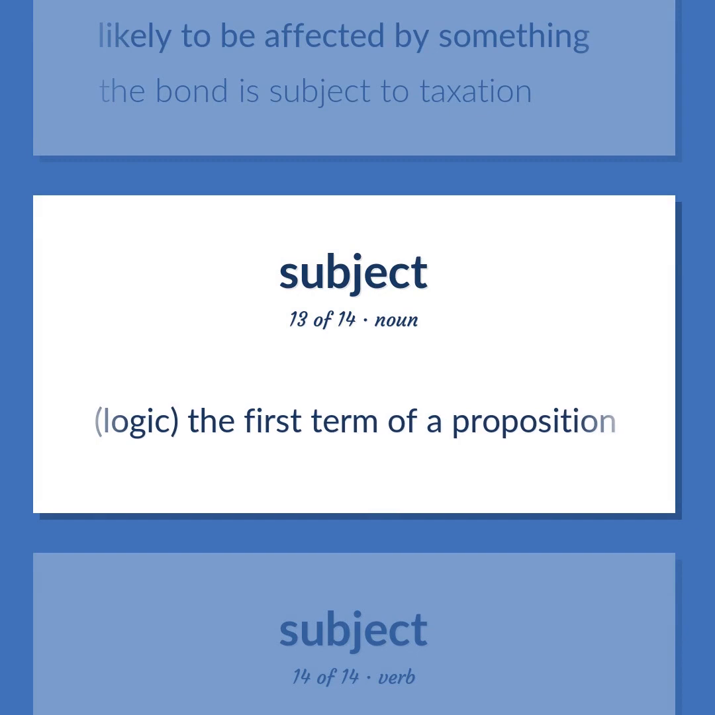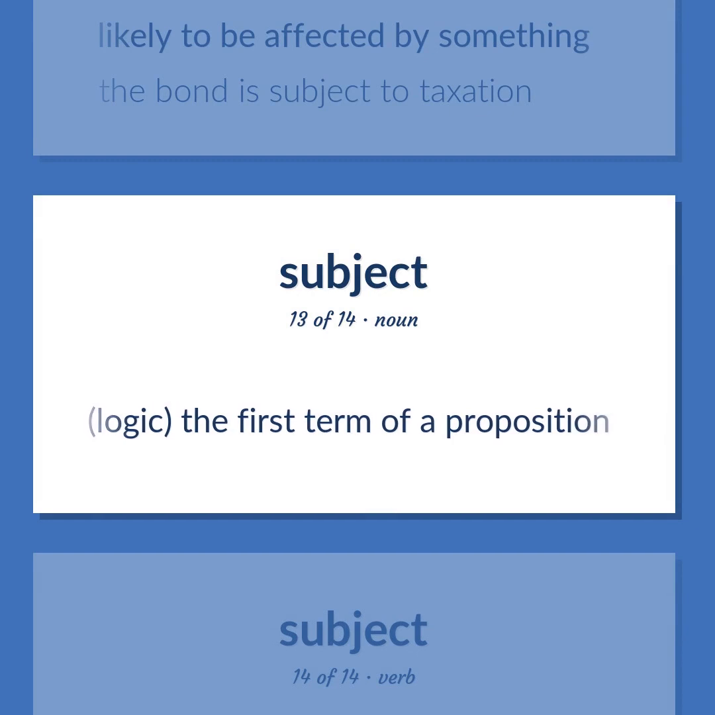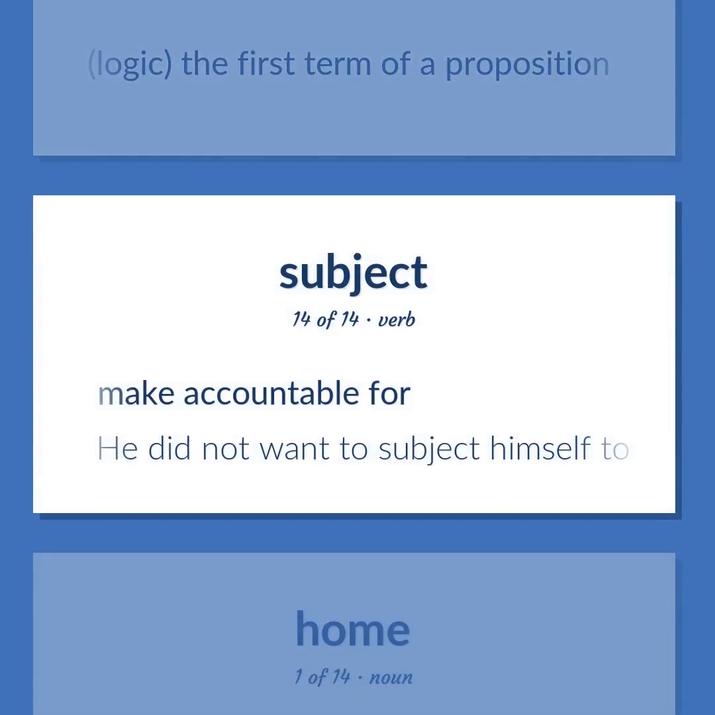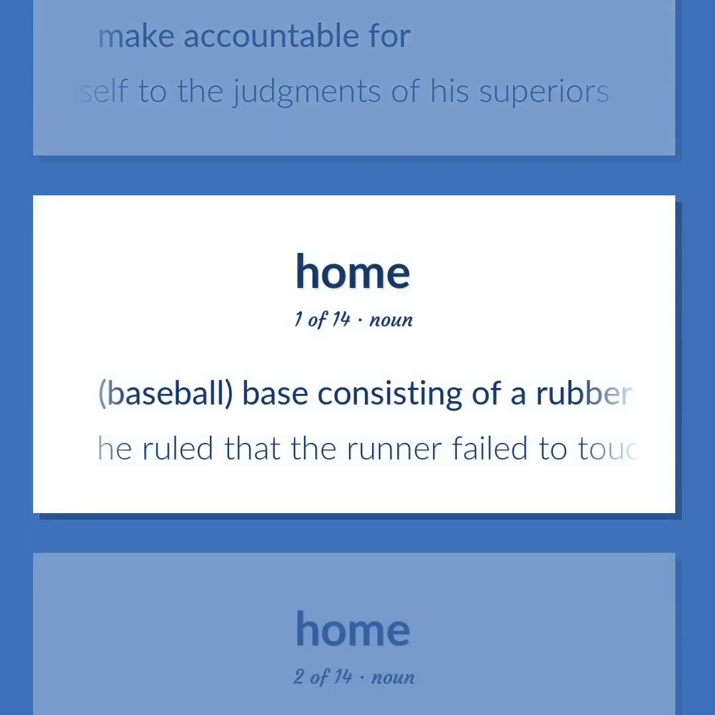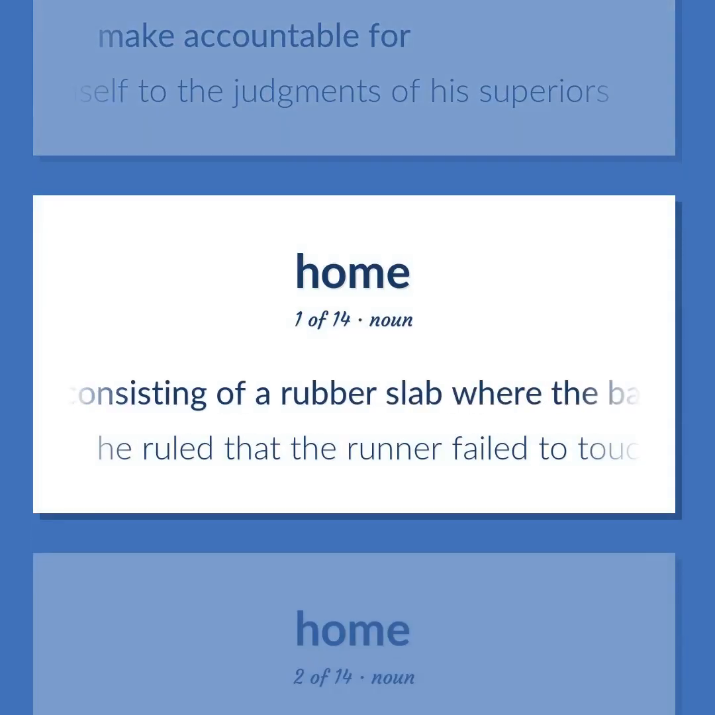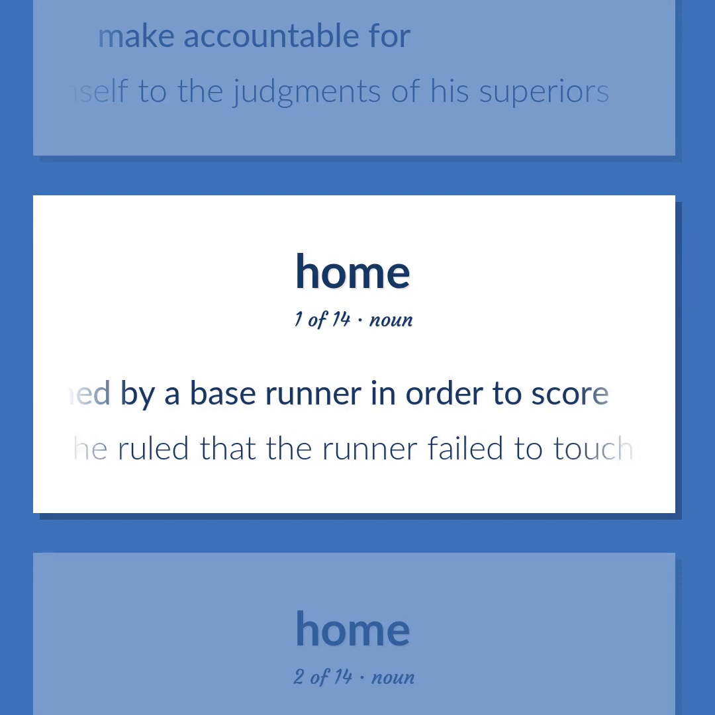Logic. The first term of a proposition. Make accountable for. He did not want to subject himself to the judgments of his superiors. Baseball. Base consisting of a rubber slab where the batter stands. It must be touched by a base runner in order to score. He ruled that the runner failed to touch home.